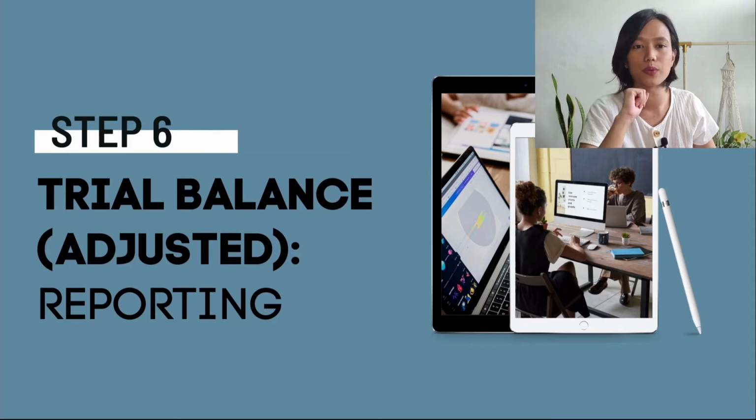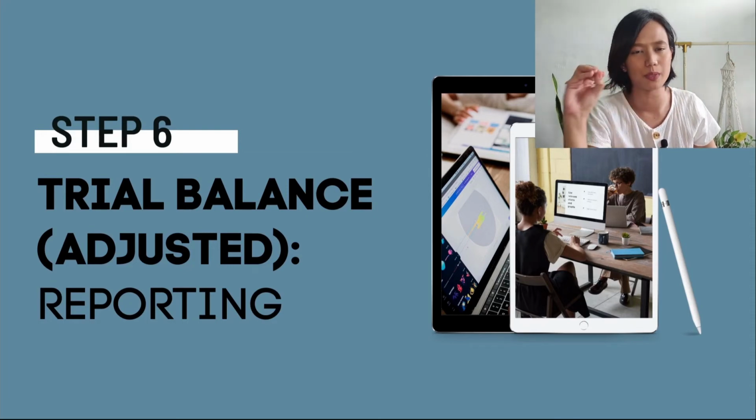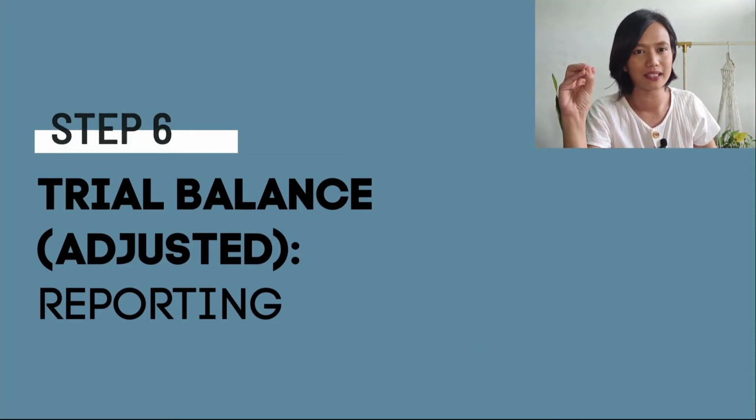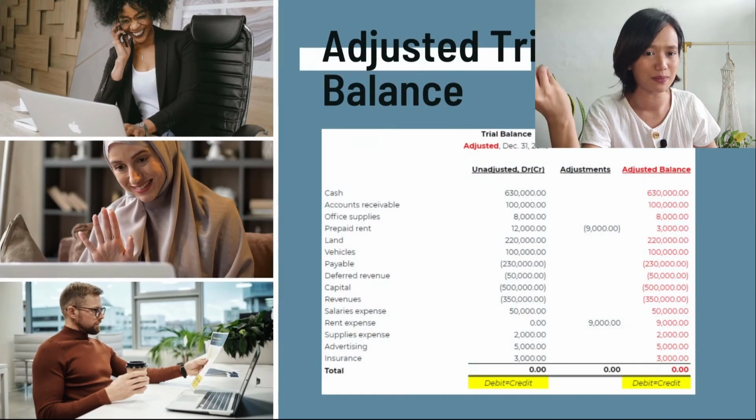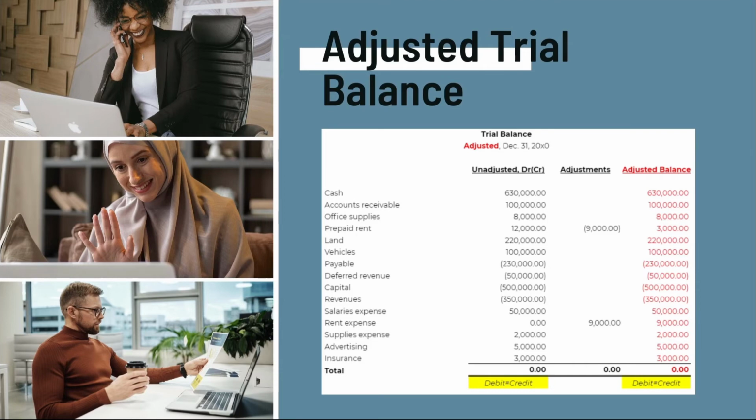Now, this is where we go to the reporting. After we summarize, after we correct the financial information through the adjustment, we now report it. So here, we will see our adjusted trial balance. We have seen the first column of unadjusted in the previous slide and the adjustments in the previous discussion. Now, this rightmost column is our adjusted balance. This is our adjusted trial balance.